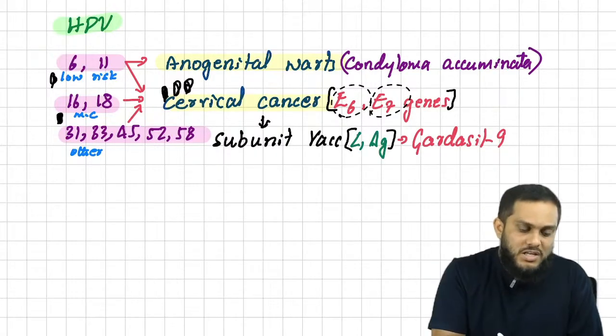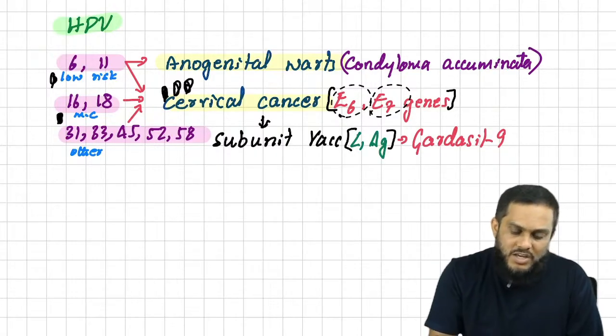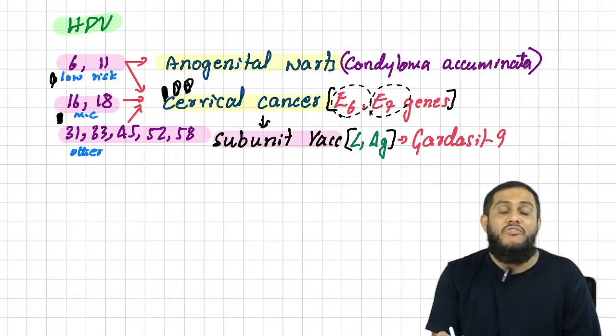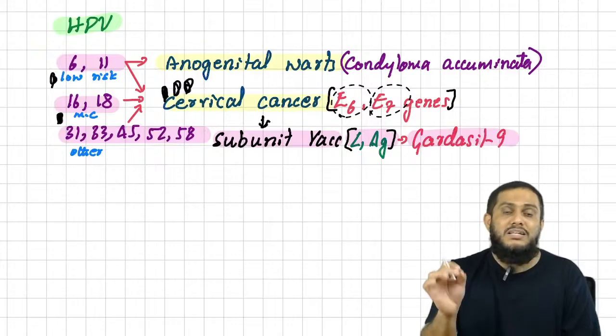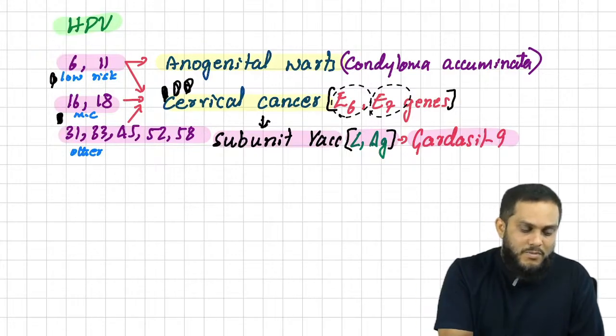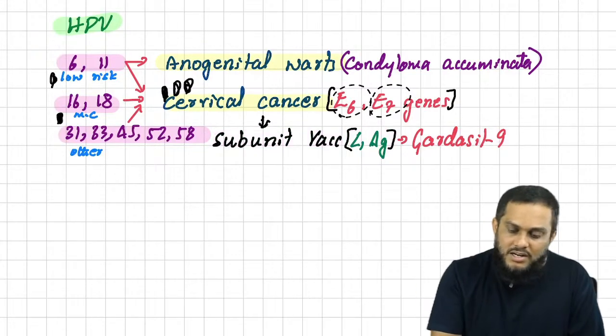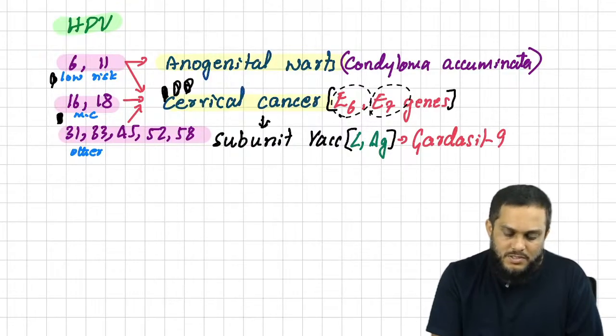And how can you prevent cervical cancer? Sir, cervical cancer we can prevent by using a vaccine, which is a subunit vaccine, and the subunit present is L1 antigen, and the name of the vaccine is Gardasil 9. Here 9 means all the 9 serotypes.